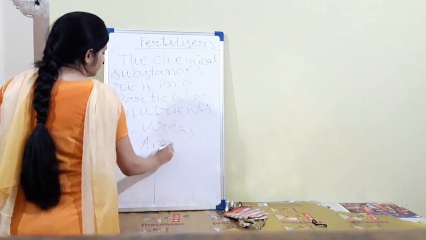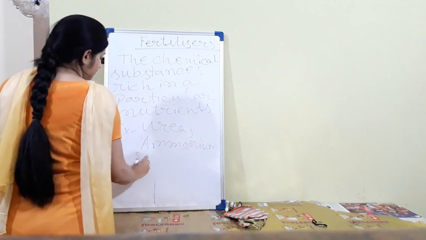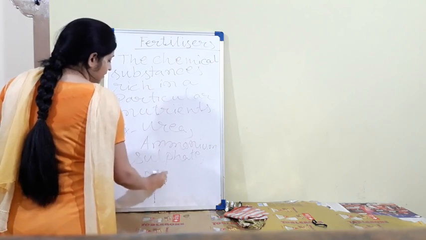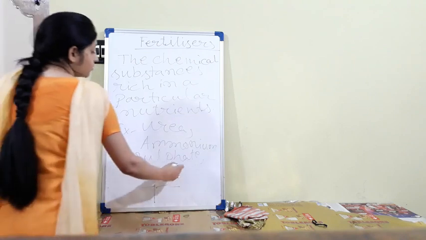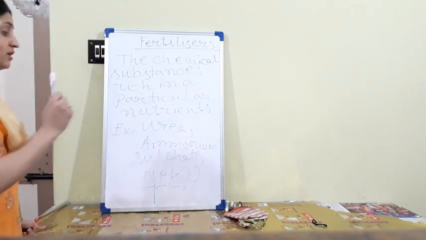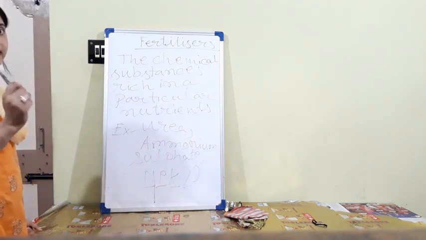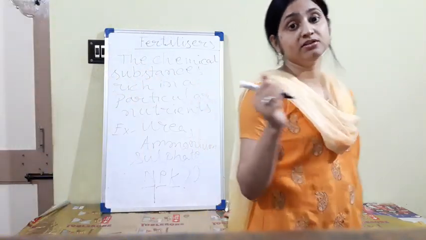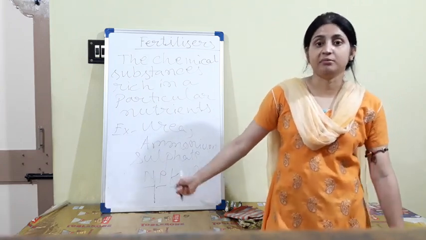Example you can give urea, ammonium sulfate. So many are there. Ammonium sulfate, NPK: nitrogen, phosphorus, potassium. Okay, what is the full form of NPK? This is a very vital question. What is the full form of NPK? Nitrogen, phosphorus, K for potassium. There should be no confusion about the K. What is K? K for potassium, NPK.